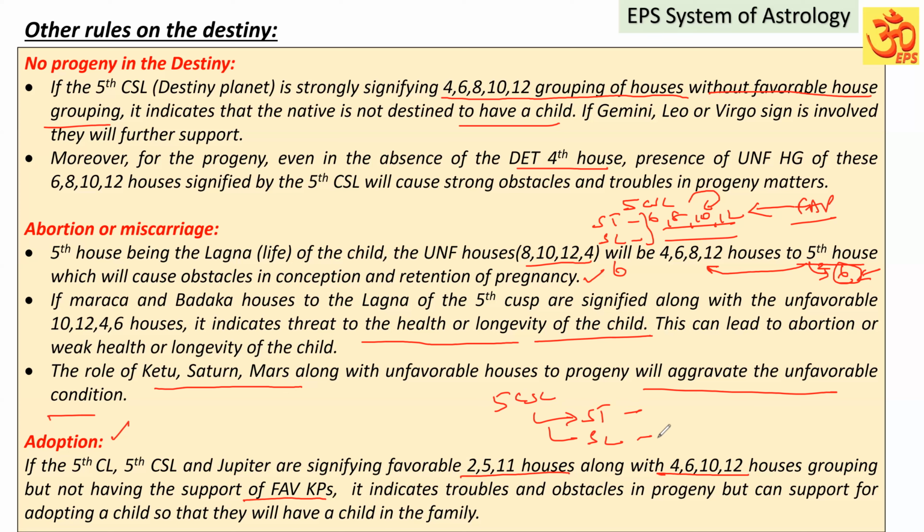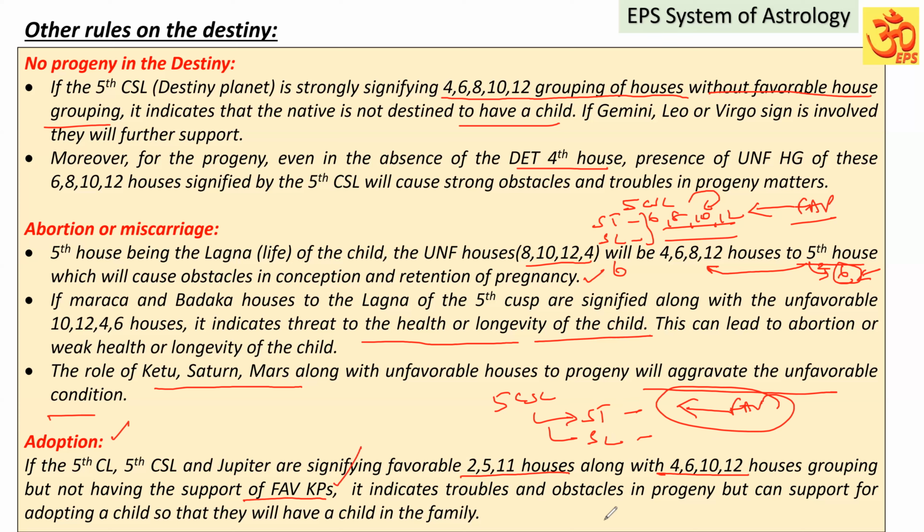If the star lord and sublord are unfavorable and without any favorable key planet, at least in their supports, if they are not influencing, that unfavorable strength will be strong. It will not favor progeny. Suppose the fifth cuspal sublord has mixed signification, both favorable and unfavorable, but it does not have the favorable key planets in the rulers or in supports also, it is not strongly influenced. Especially if the favorable key planets are not ruling any of the levels, then favorable key planets are not there.